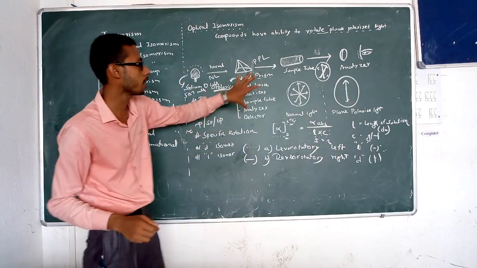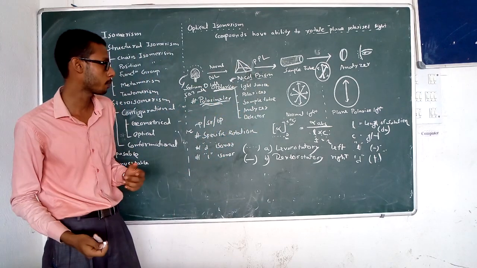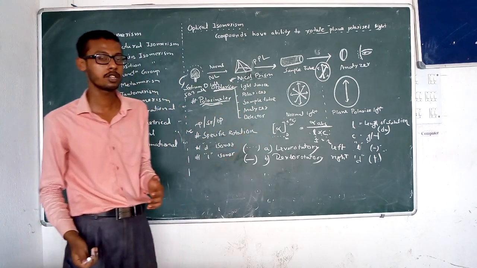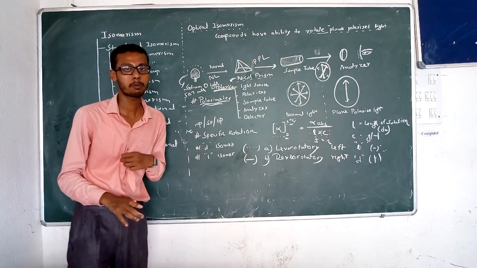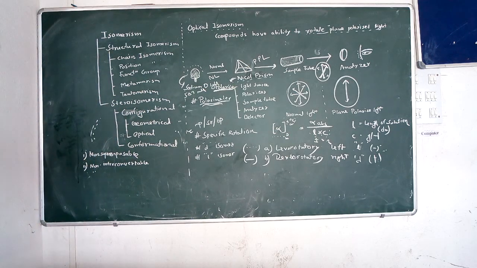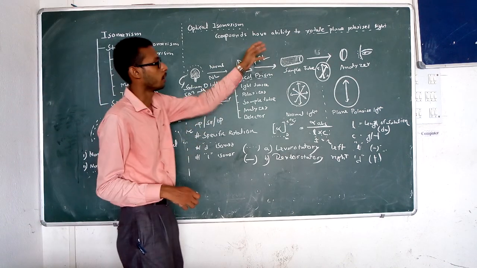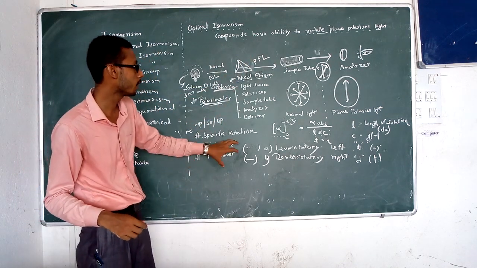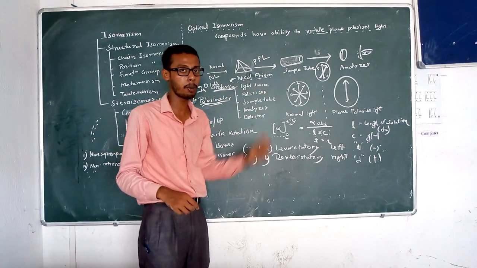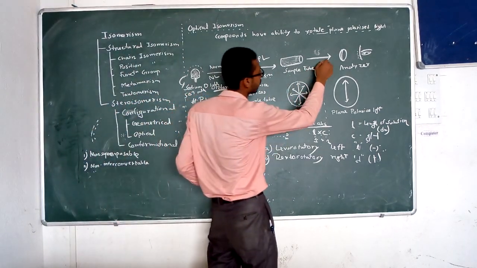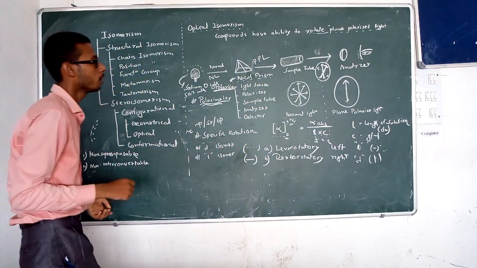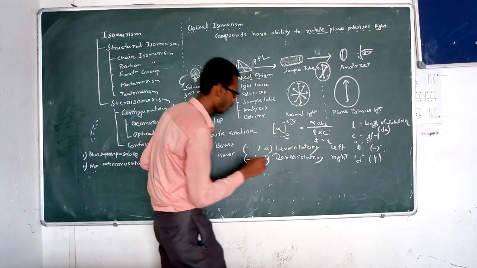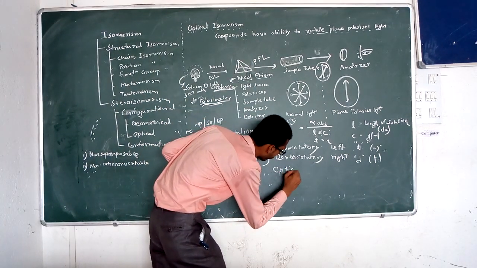By this plane polarized light we can classify two types of compounds. One is the levorotatory isomer, another is the dextrorotatory isomer, both having similar molecular formula, similar physical and chemical properties, and only differing in their optical activity. Okay, so what happens if we take a compound where plane polarized light is not showing any rotation activity? In that case this compound is called an optically inactive compound.